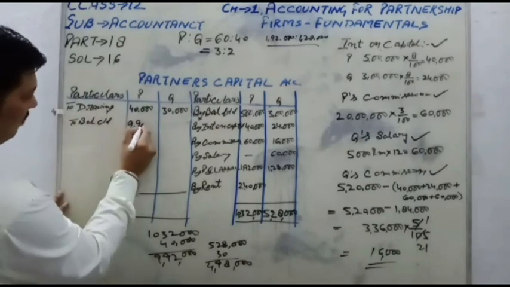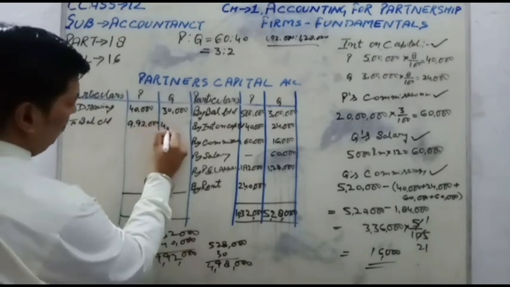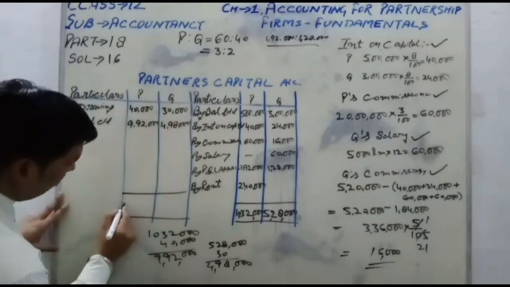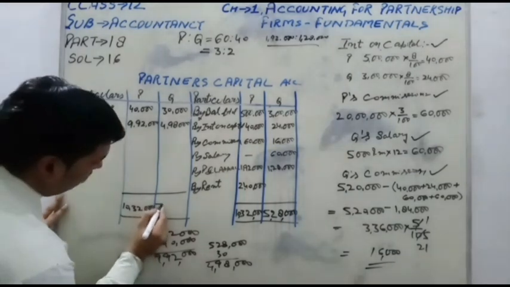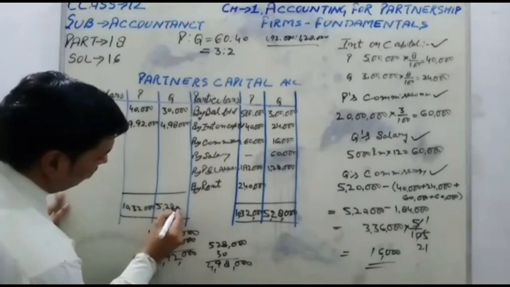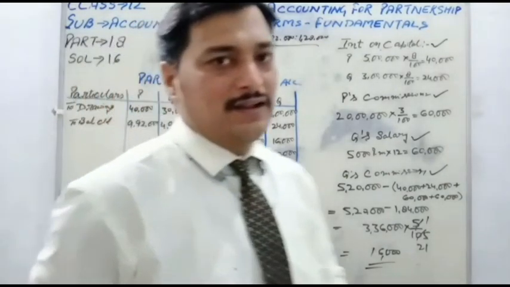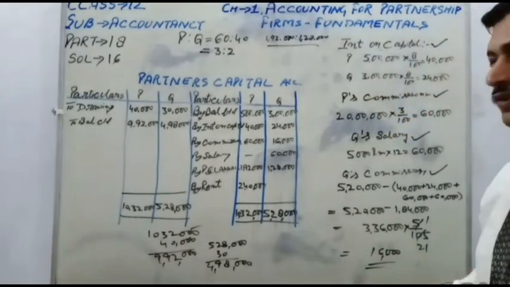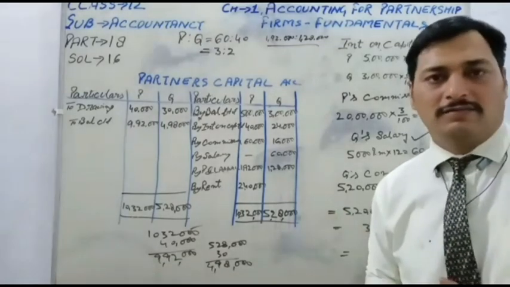9 lakh 92,000 and 4 lakh 98,000. Balancing 10 lakh 32,000 and 5 lakh 28,000. Now the question is completed as per the asking of the question. So you can note down this question from the board and practice this numerical. Thank you, students.